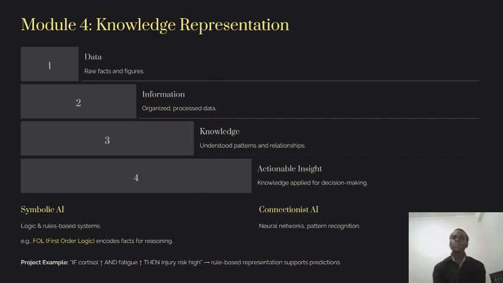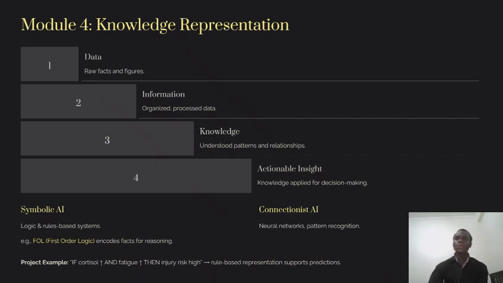In contrast, we have connectionist AI, which is based on neural networks that help the model recognize patterns automatically. It sees a pattern and knows it because it has learned it before. But in either case, we remain with the same goal, which is achieving intelligent decisions made by the model.